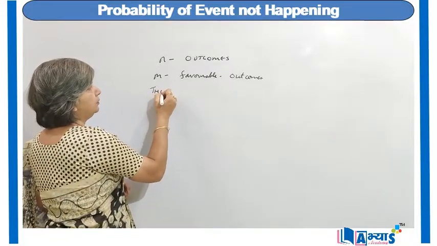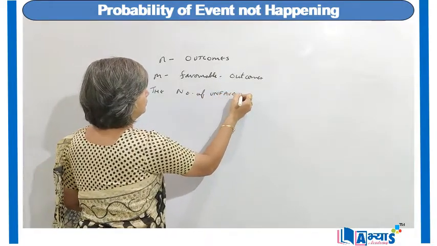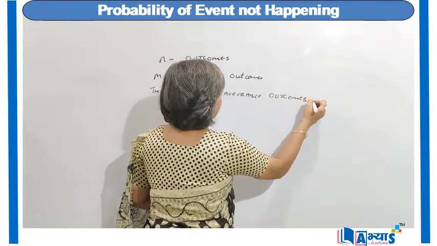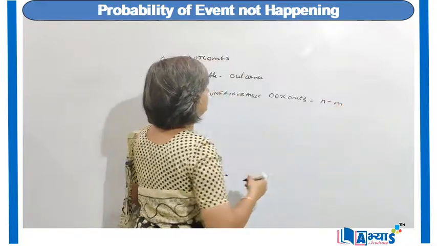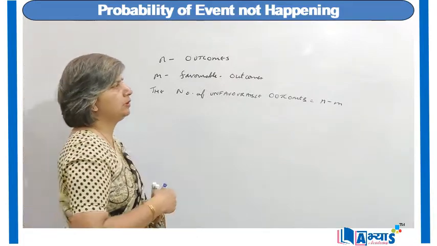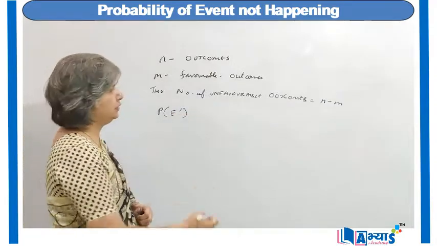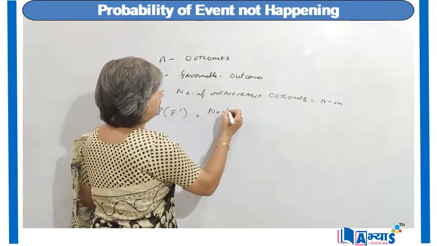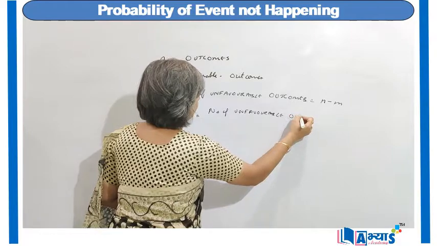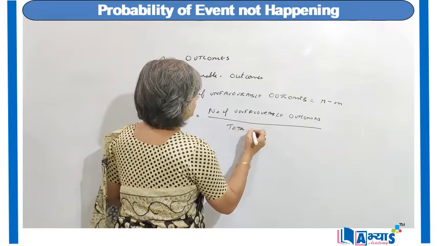of unfavorable outcomes will be equal to n minus m, because the favorable outcomes are m and the total outcomes are n. So the unfavorable outcomes are n minus m. So the probability of event not occurring, that is E dash, is equal to number of unfavorable outcomes upon total number of outcomes.